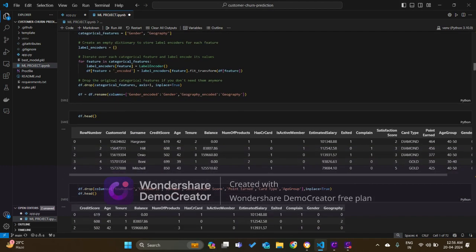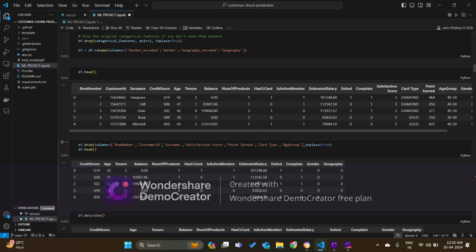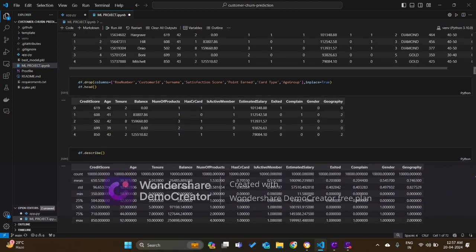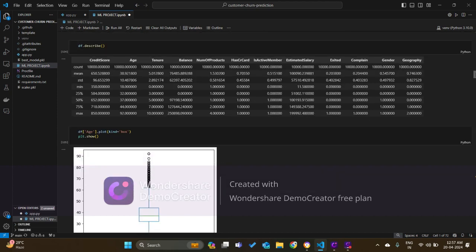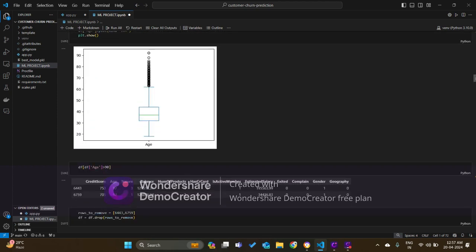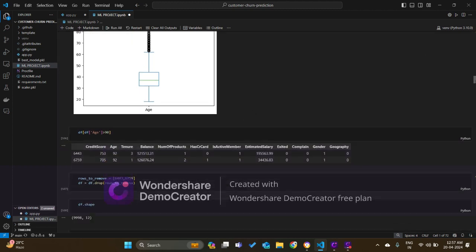0, 1, and 2. Then I dropped the columns which are not needed, like row number, customer ID, and surname. These features don't make any impact on the target variable or the model, so I dropped them. Then I looked for some outliers, and I saw one or two customers from the age group of 90 plus. So I removed them to have a better model.